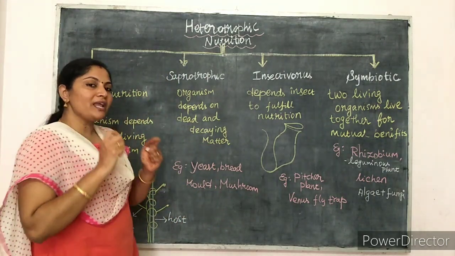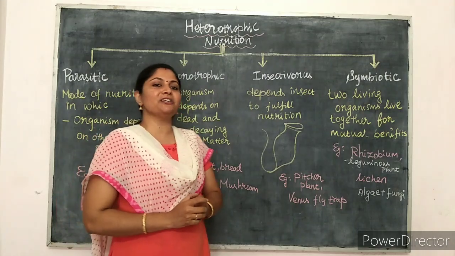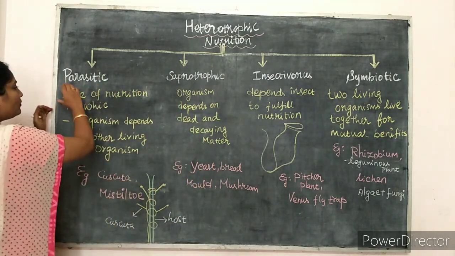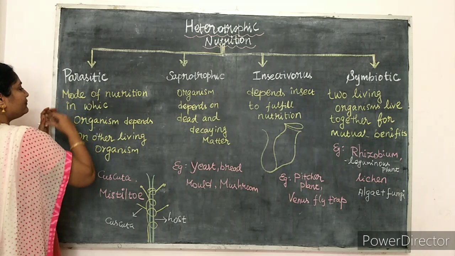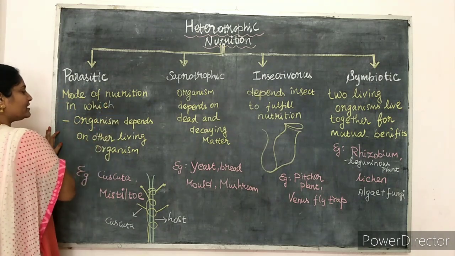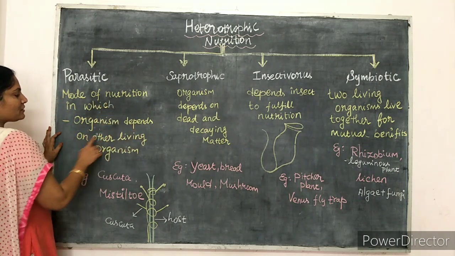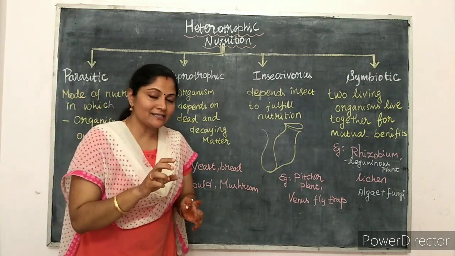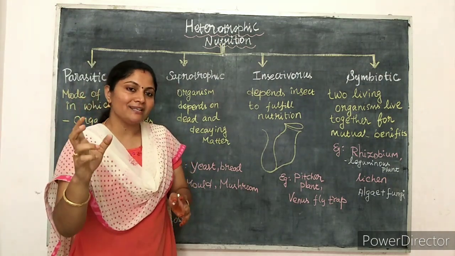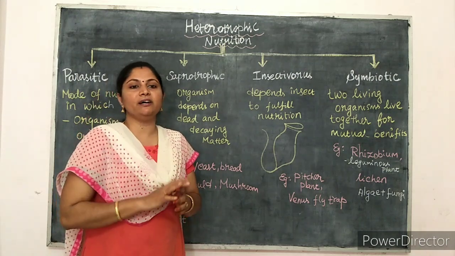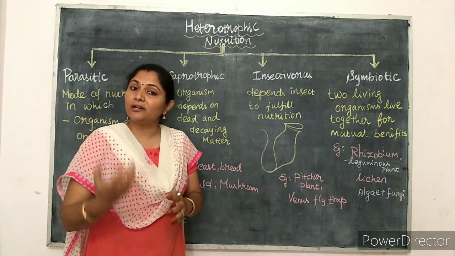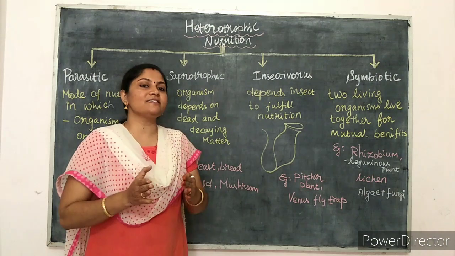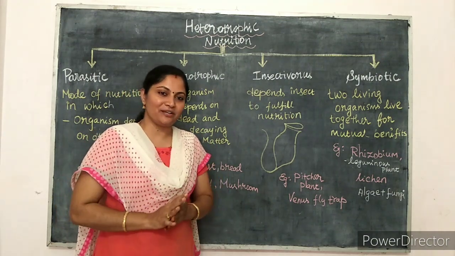What is the meaning of parasitic nutrition? It is the mode of nutrition in which an organism depends on another living organism. If an organism depends on another organism for food, minerals or water, that is said to be parasitic nutrition.